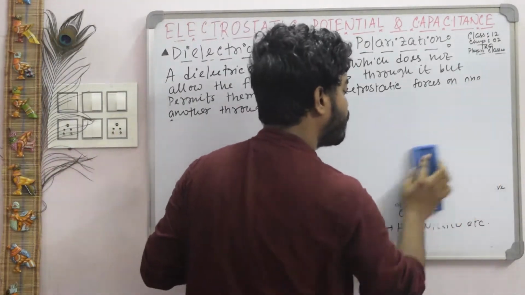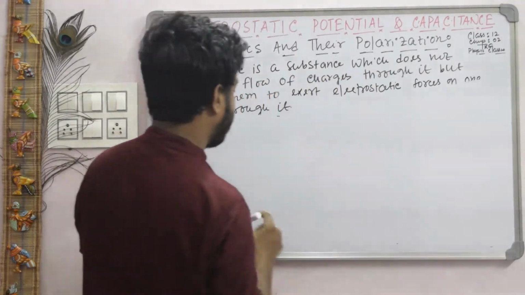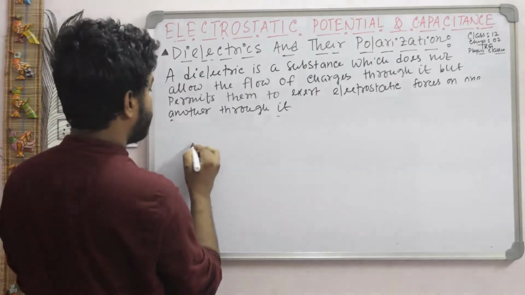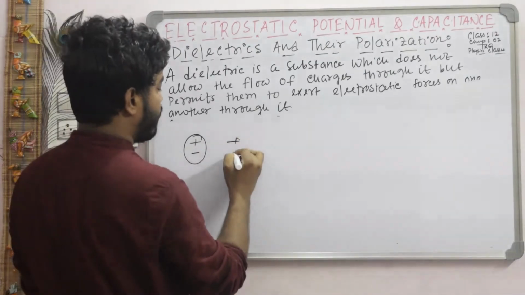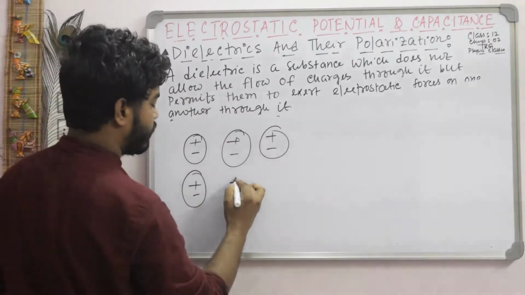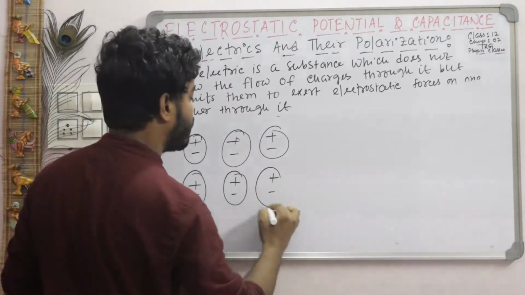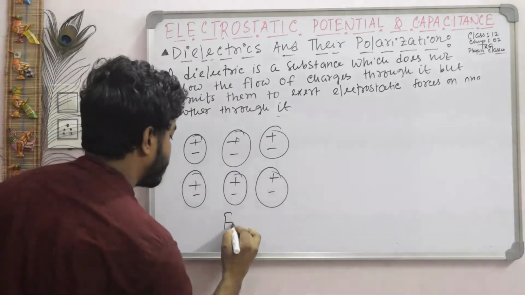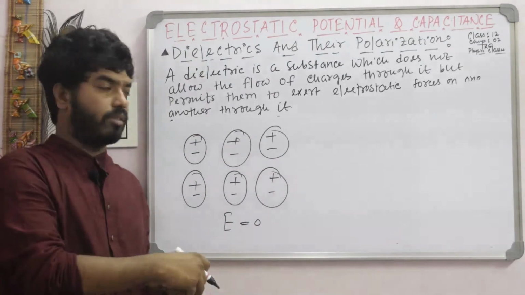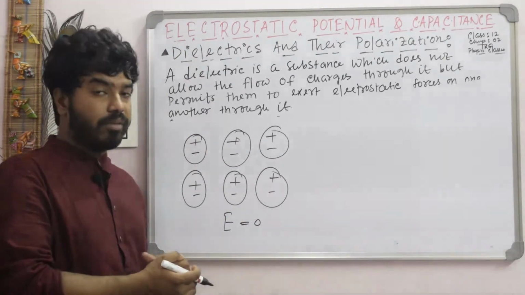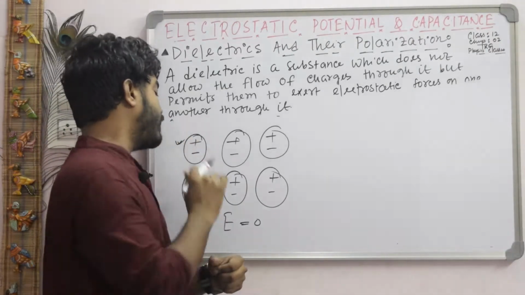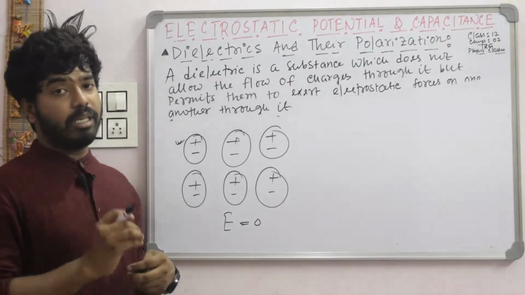In a non-polar dielectric, the center of mass of positive charge exactly coincides with the center of mass of negative charge, and this happens when there is no external electric field. The electric field is zero, the initial condition, and they exactly coincide. That means there is no electric dipole moment. So individual atoms and molecules have no electric dipole moment.